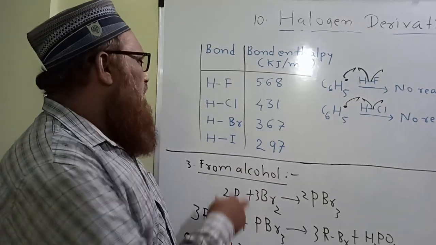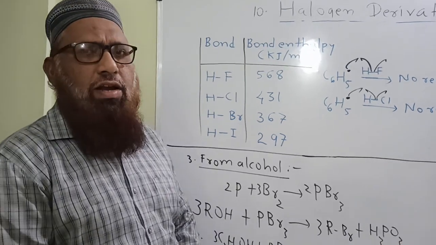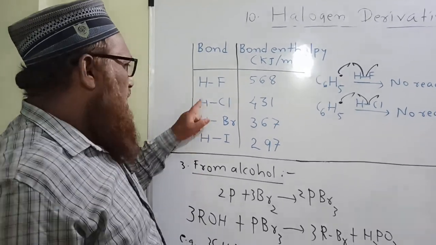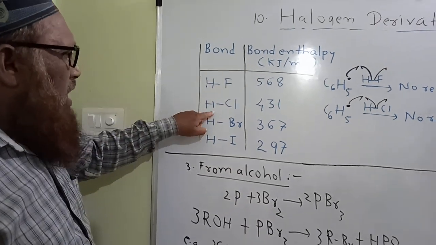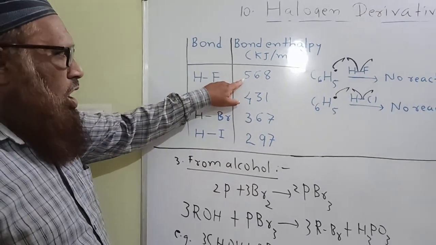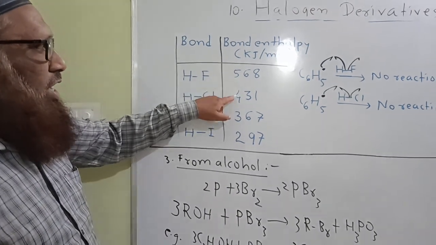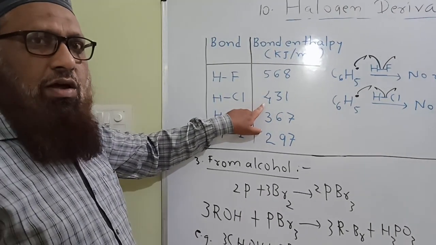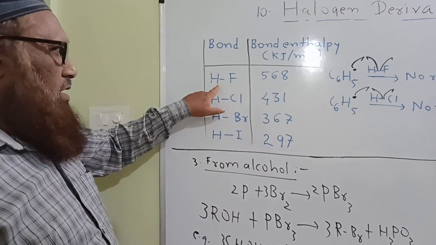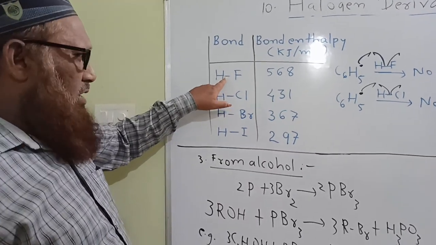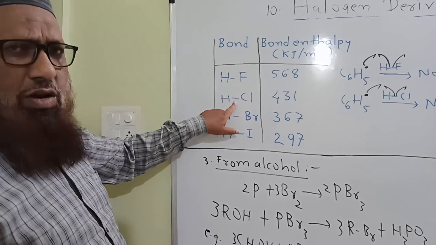Then why does only HBr show the peroxide effect, and why not HF, HCl and HI? Let us see. In the case of HF and HCl, the bond enthalpies are very high and the peroxide is unable to break the HF bond and HCl bond.